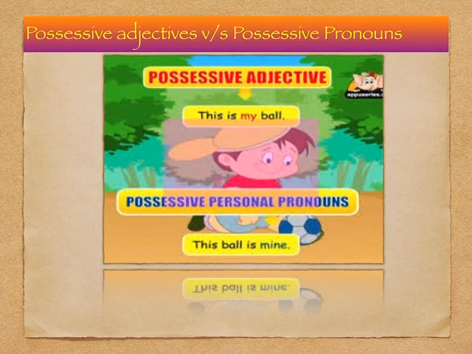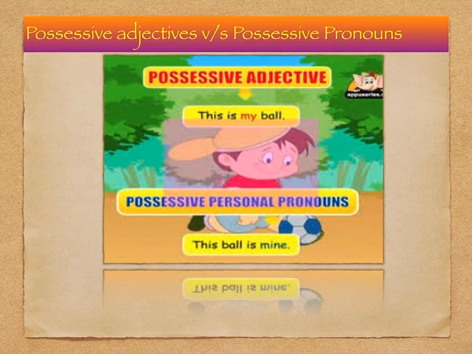While in the second sentence it says, this ball is mine. So here the word mine is used in place of a noun, and so it is considered to be a possessive pronoun, which also shows the belonging or possession of the ball which belongs to the boy.